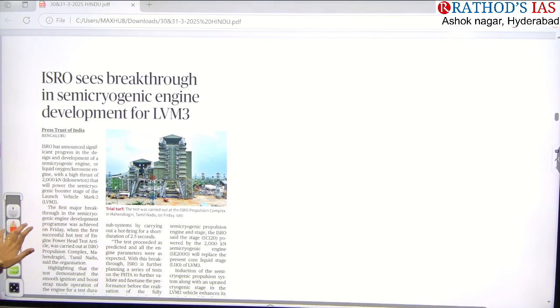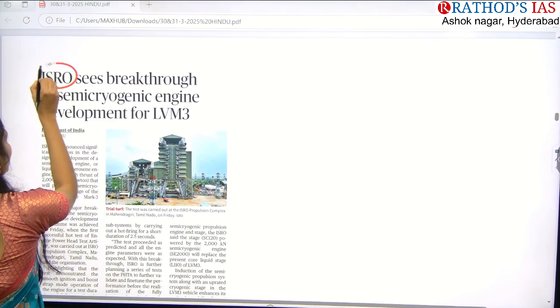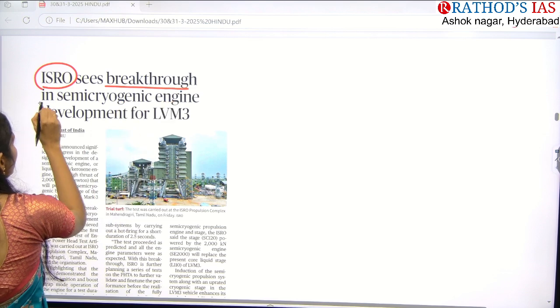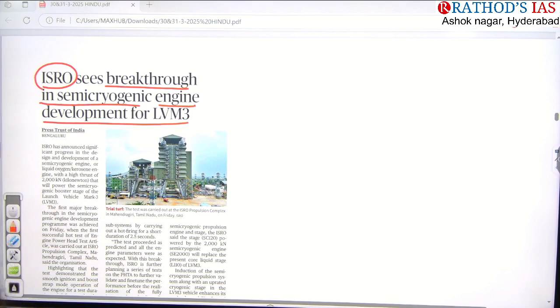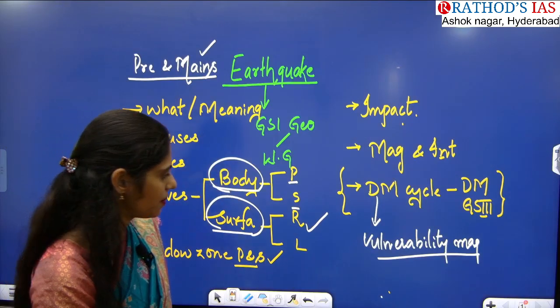See here. ISRO sees breakthrough in semi-cryogenic engine development for LVM3. LVM3 is nothing but Launch Vehicle Mark 3. It is nothing but GSLV.